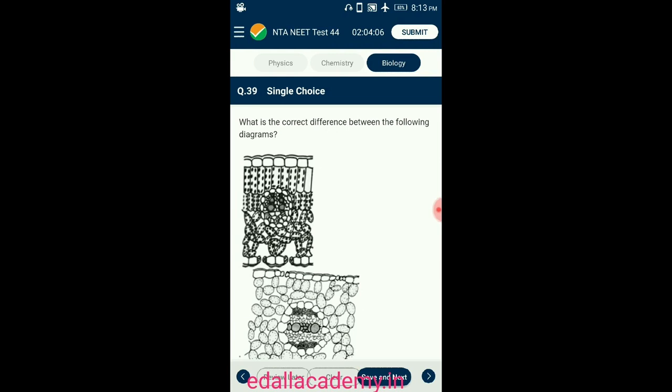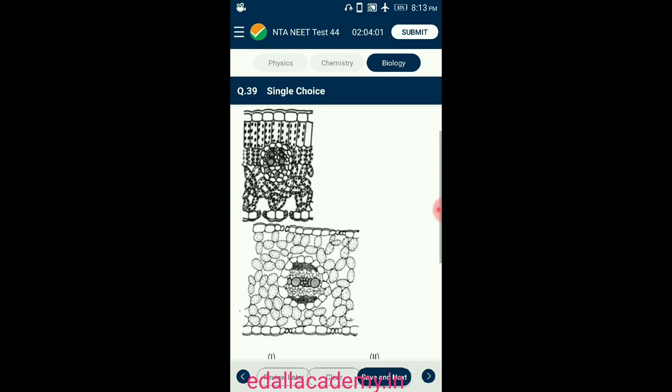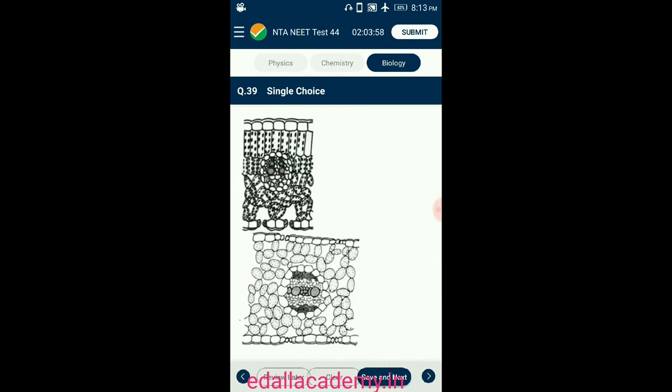Question number 39. What is the correct difference between the following diagrams? Here two diagrams are given. One is the cross section of a dicot leaf, while the second diagram is the cross section of a monocot leaf. In a dicot leaf, mesophyll cells are differentiated into palisade cells which are closely packed and spongy cells which are loosely placed. In a dicot leaf, stomata are present on the lower surface.